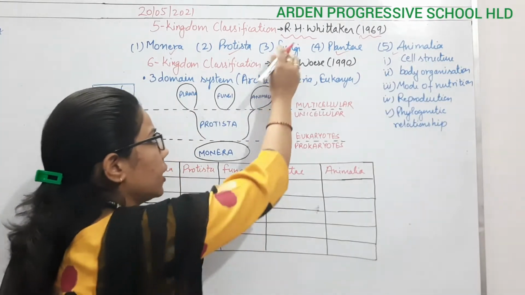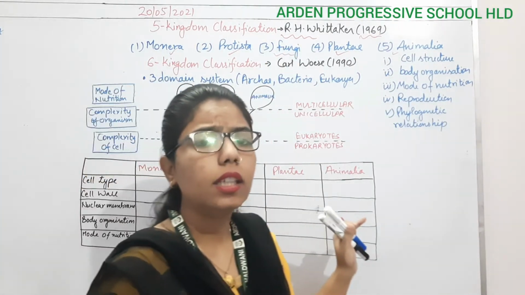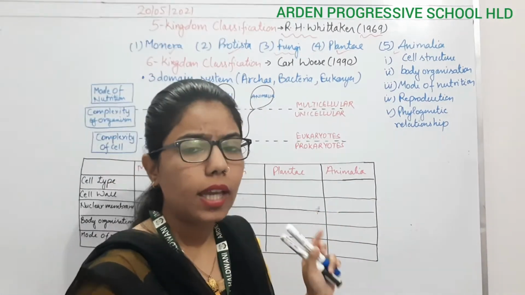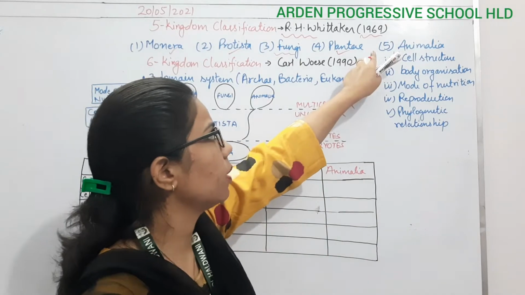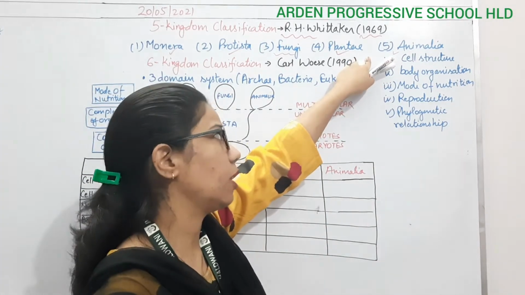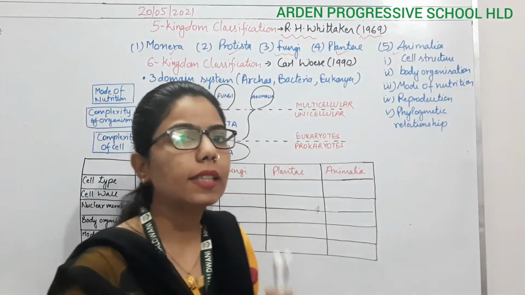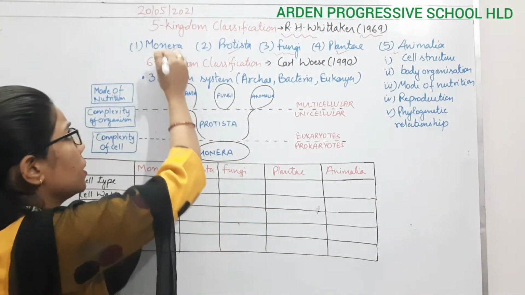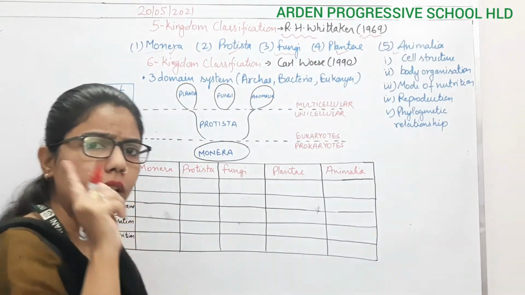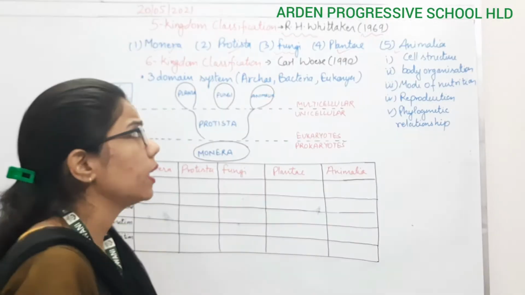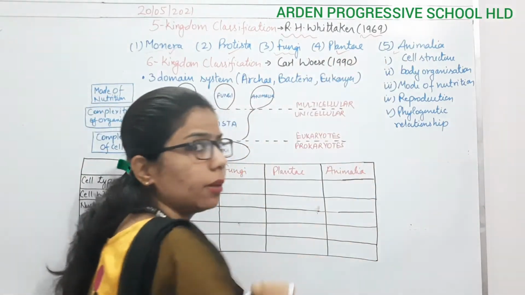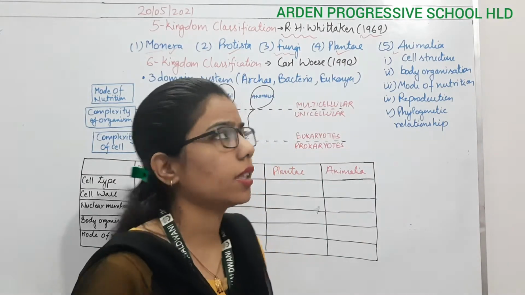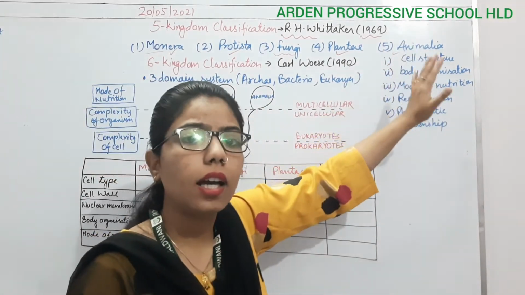Okay, and about the fungi, they contain cells which are multicellular, as well as eukaryotes. And what about the Plantae? Again, Plantae are multicellular, and Animalia are also multicellular. So what you are observing from this kingdom classification is that life originates from the single cell. Bacteria is a single cell, and from here life forms up to the Animalia kingdom, which is multicellular.